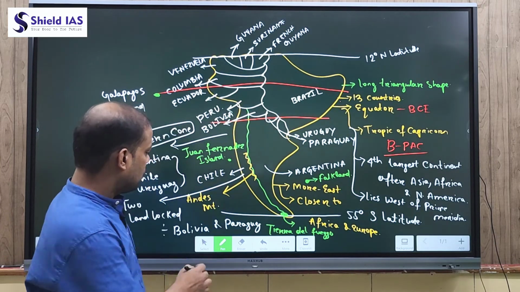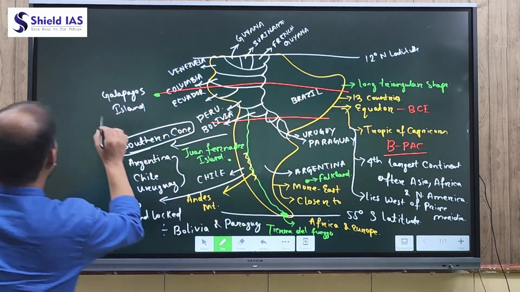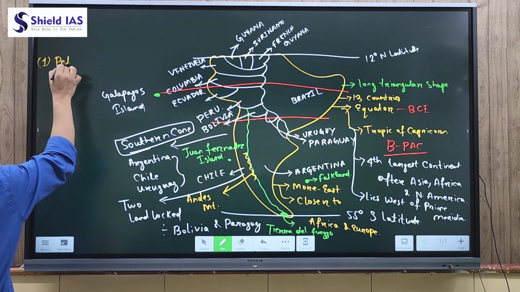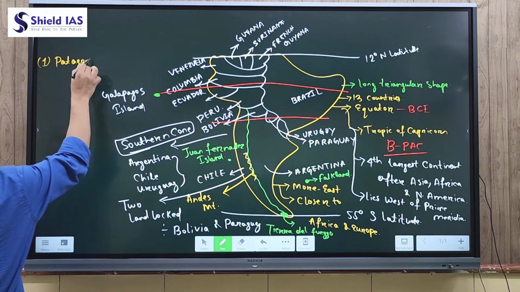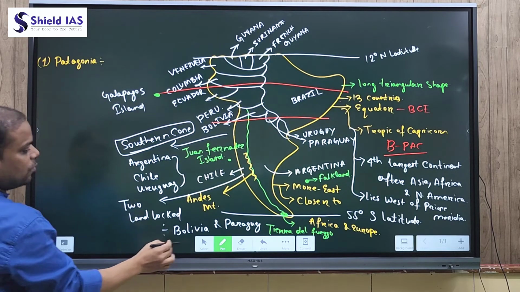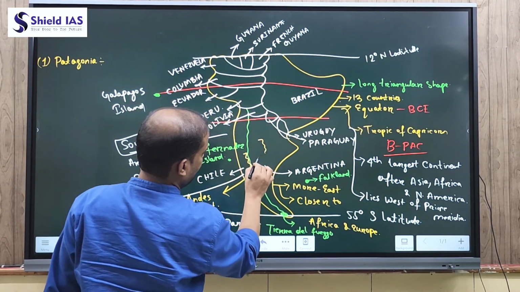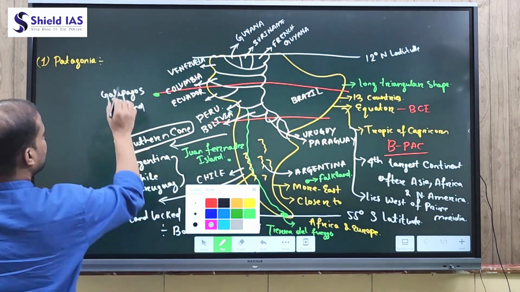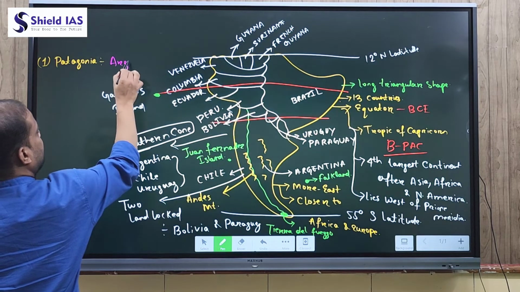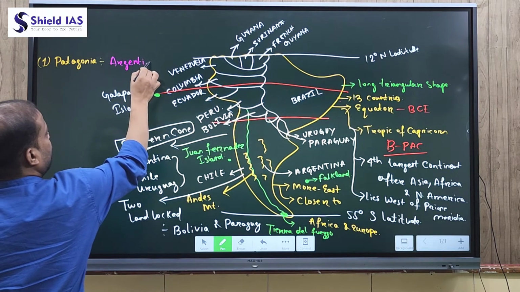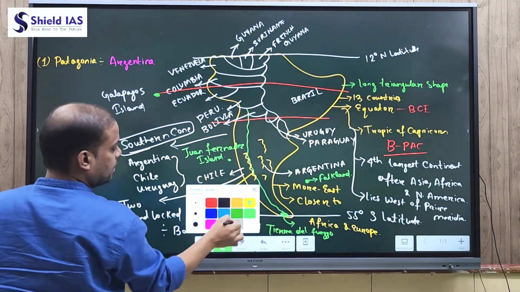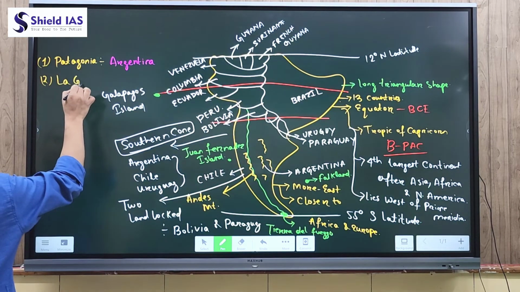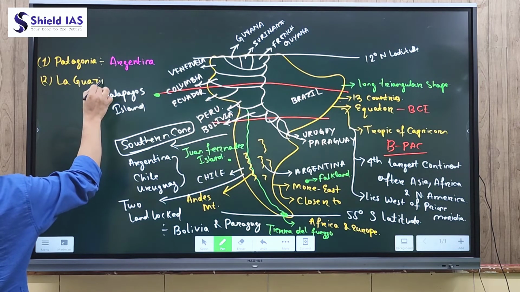Apart from these, let's discuss some important deserts. The first desert is Patagonia. This Patagonia desert is located in Argentina. The second desert is La Guajira.